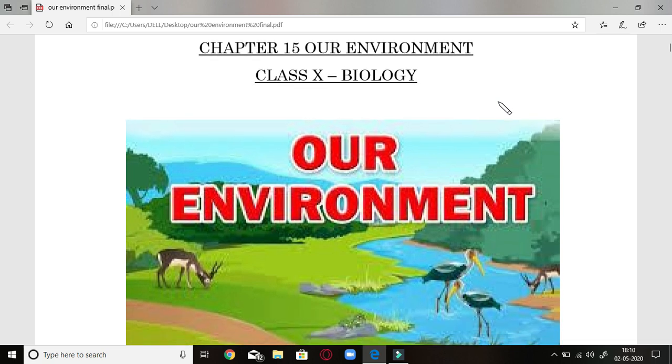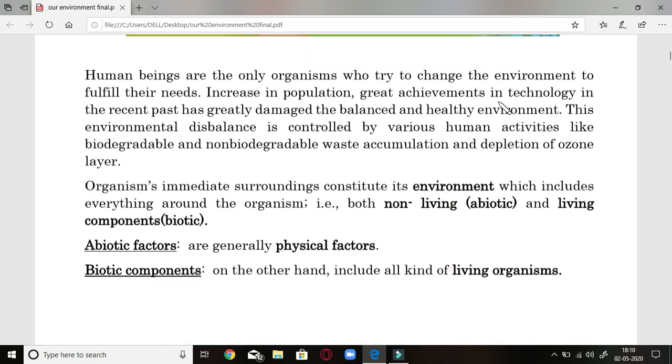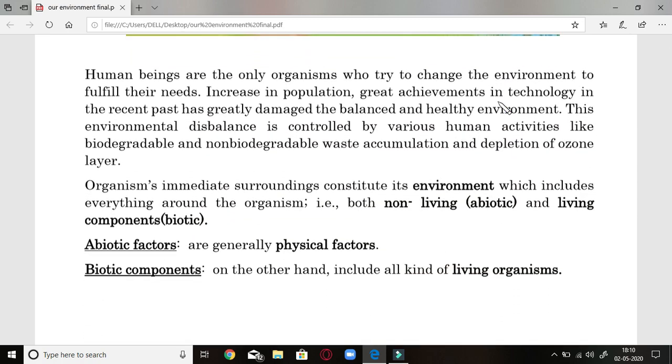Let us start with this topic, our environment. Human beings are the only organisms who always try to change the environment. Just to fulfill their own needs, increase in population, or great achievements in technology has damaged the balanced and healthy environment around them. This imbalance is caused by many human activities, like biodegradable and non-biodegradable waste accumulation, and depletion of the ozone layer, which resulted in devastating effects.